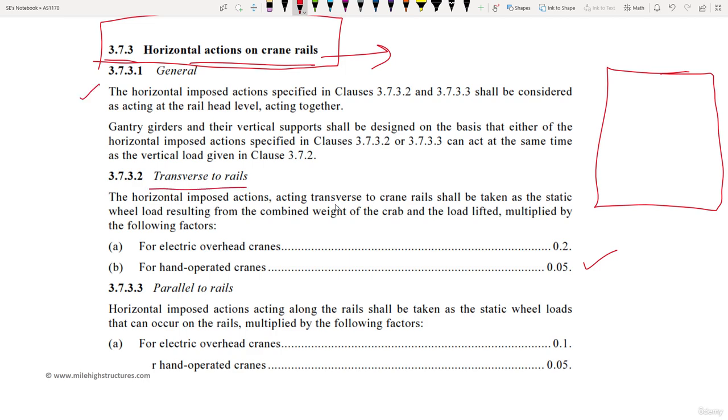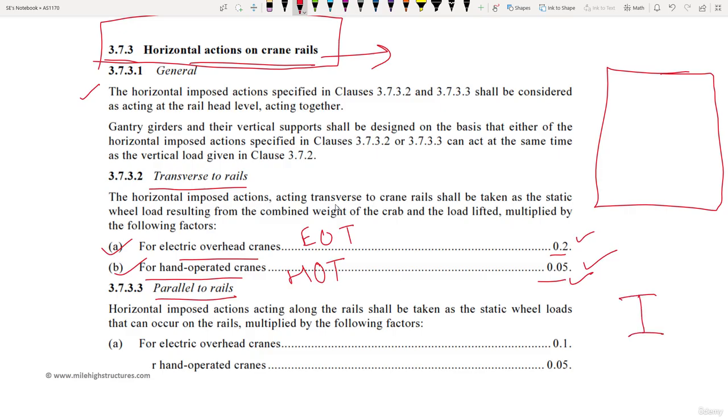So transverse to the rails and parallel to rails. For transverse to rails, for electric overhead cranes, it is 0.2, and for hand operated cranes, it is 0.05. So horizontal imposed action transverse to the crane rail shall be taken as a static wheel load resulting from the combined weight of the crab and the load lifted multiplied by the following factors. So electric operated crane, also named as EOT, and hand operated crane, also known as HOT. So electric operated traveler cranes, hand operated traveler cranes. For electric operated cranes, it is 0.2. For hand operated, it is 0.05.